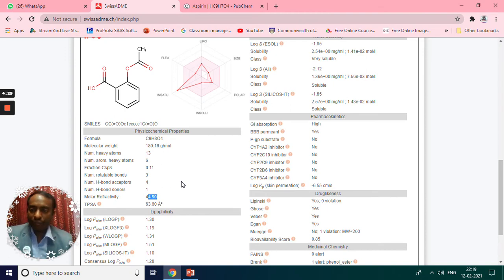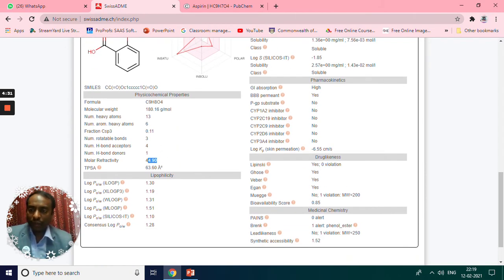This is also a very important parameter, the topological polar surface area. We always measure this. One can predict whether the drug has hydrogen bonding and predict the solubility of the drug, whether it is soluble or not. If it is more than 40 to 50, then we can say the drug has solubility properties, hydrogen bonding and solubility parameters.